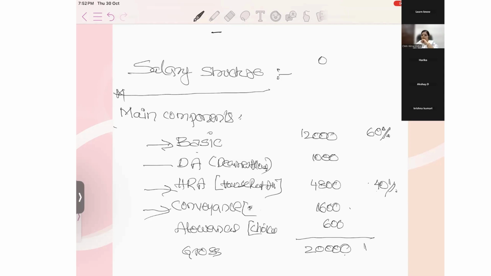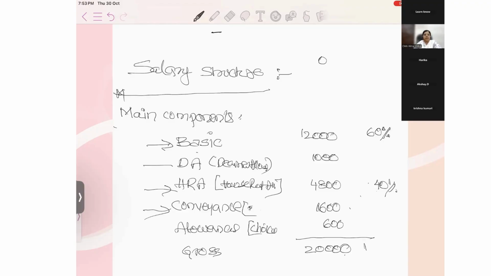How will we match? The employer will only say his gross salary is 20,000, and he will make you do all these calculations. You all do it in your books now. Later on we can go for Excel, but you should understand the basic knowledge. Write on paper, it will be more clear. And follow the rule whether they are taking 60% or 40%, whether they are calculating HRA at 40% or 50%. It may differ from organization to organization.